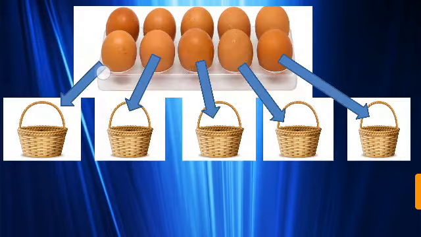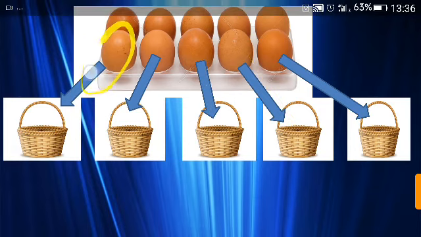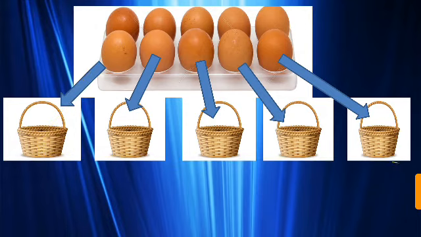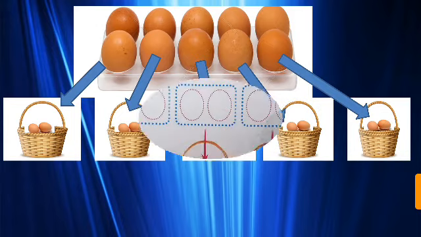Okay. So what has he done? 1, 2, 3, 4, 5. Because he wants to put 2 eggs in each basket. So how many baskets does he need? He needs 5 baskets. Okay, everyone. So, look everyone, 2 here and then again 2. Then again 2, then again 2 and then again 2.